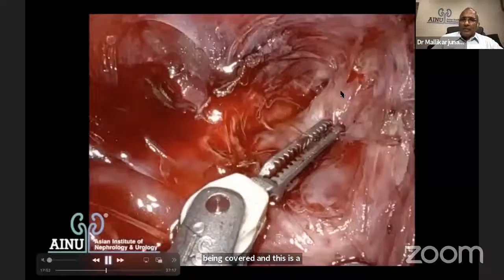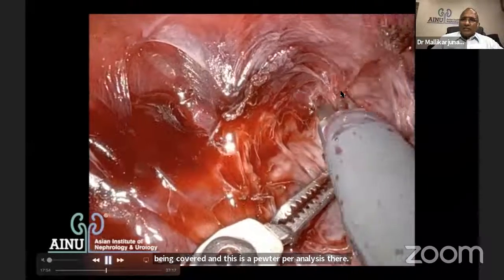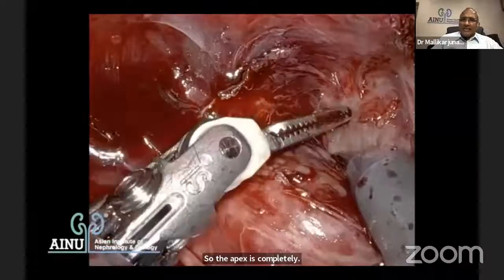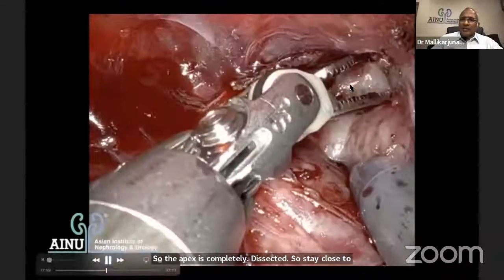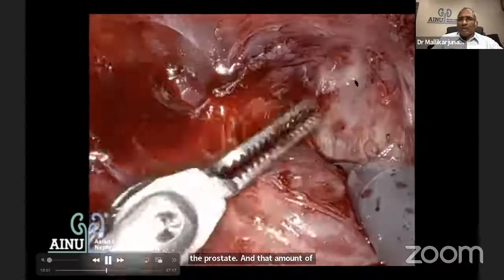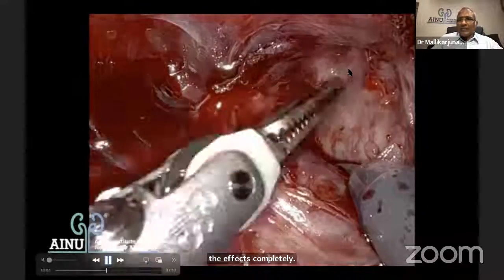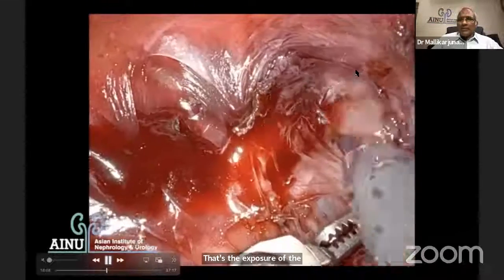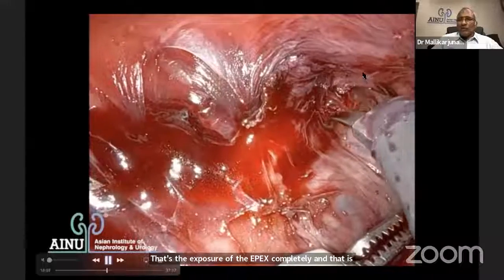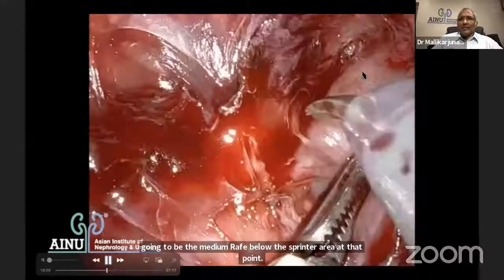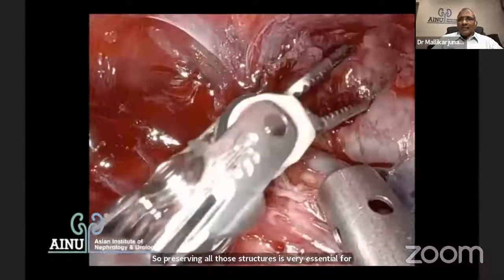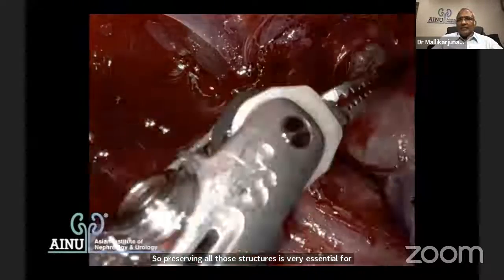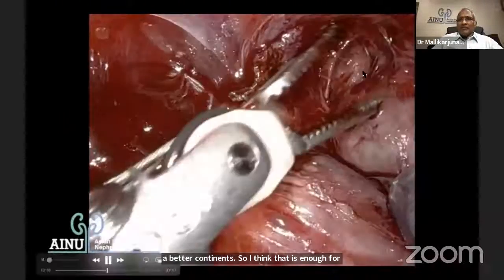So the apex is completely dissected. So stay close to the prostate, and that amount of dissection will expose the apex completely. That's the exposure of the apex completely, and that is going to be the median raphe below the sphincter area at that point. So preserving all those structures is very essential for a better continence. So I think that is enough on the left side.